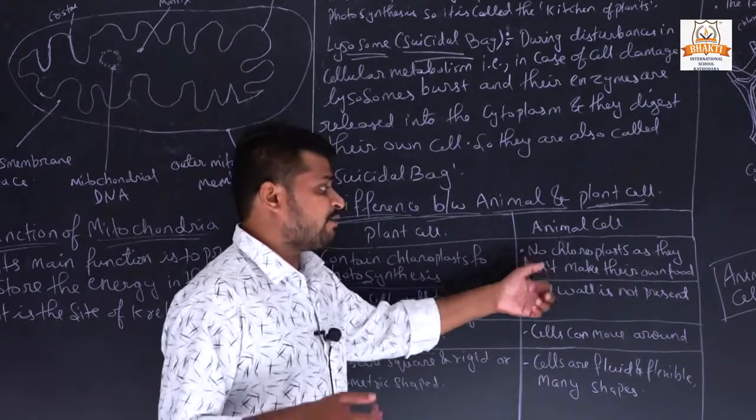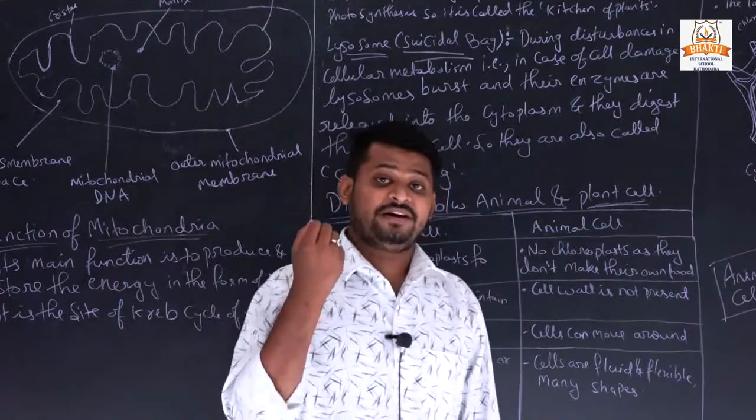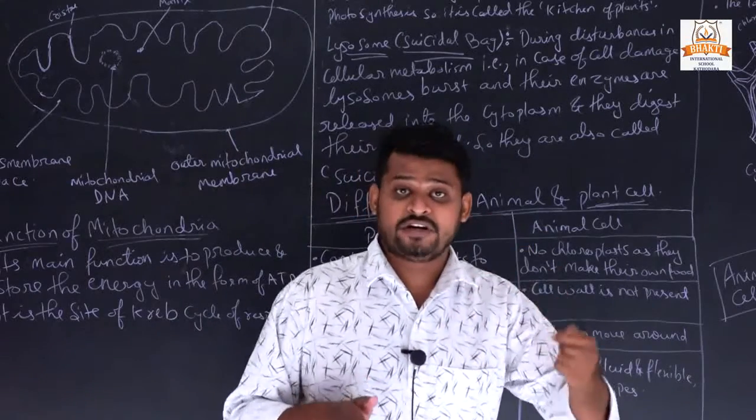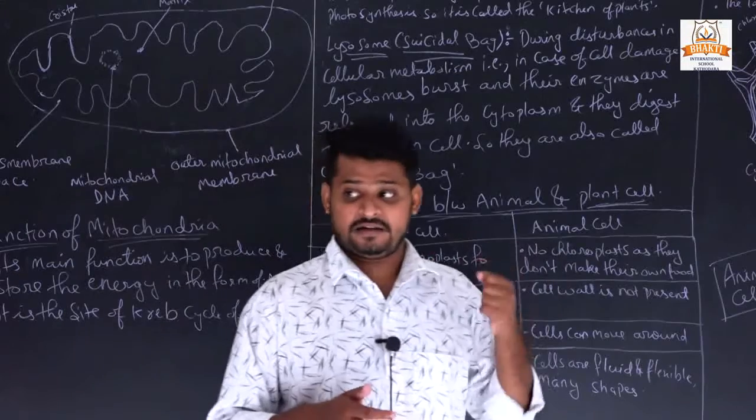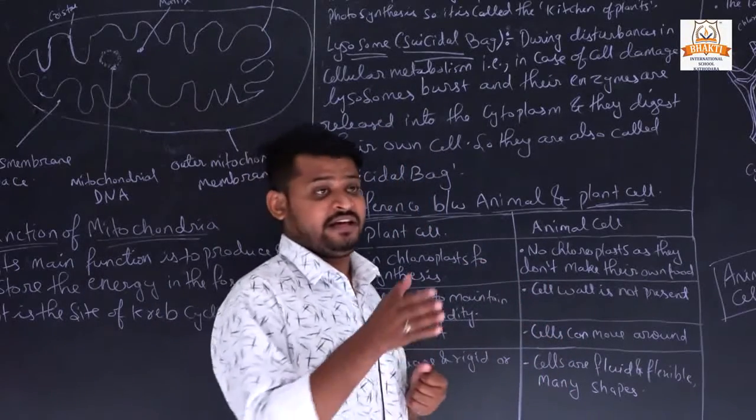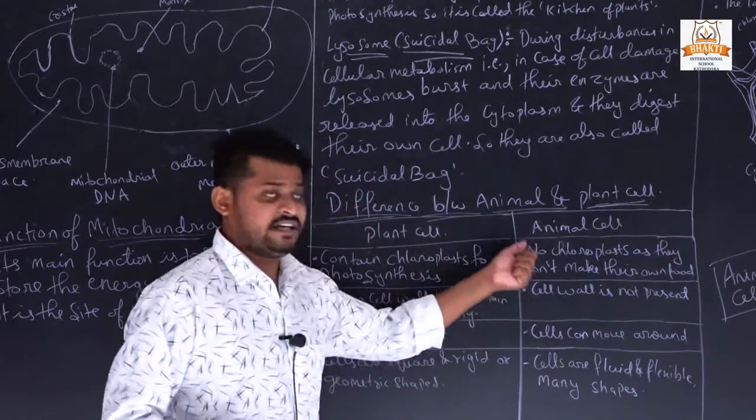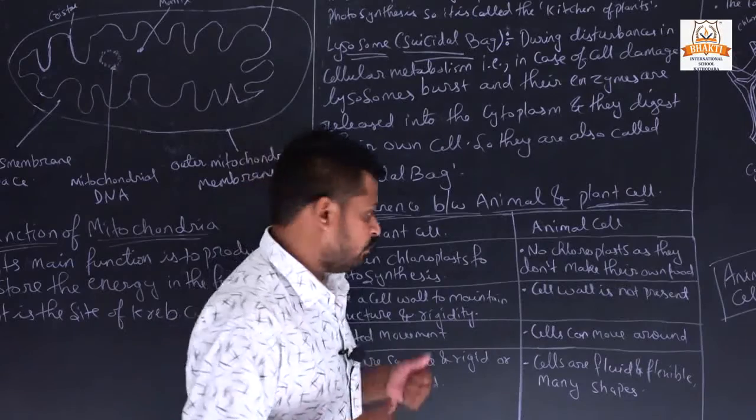But in animal cells, chloroplast is not present. That's why they are not able to make their own food. That's why animals depend on plants for their food and nourishment. It means that to fulfill their needs of nourishment, they take help of plants. Why? Because they don't have chloroplast, so they are not able to make their own food.